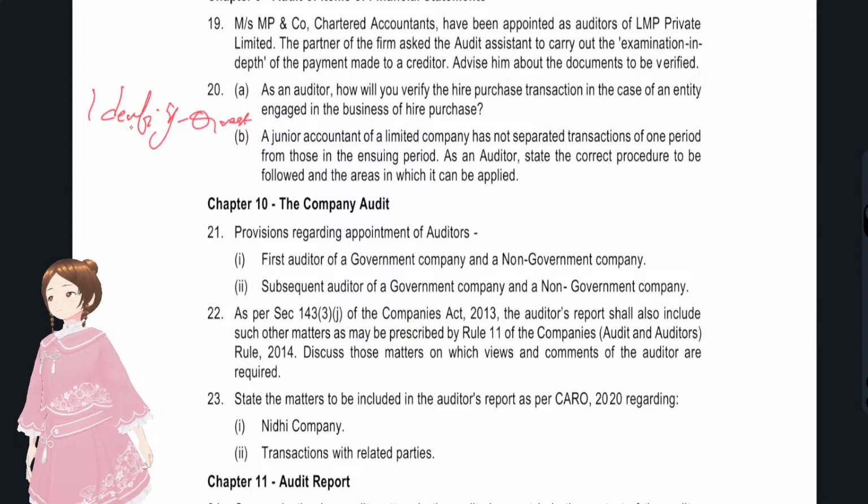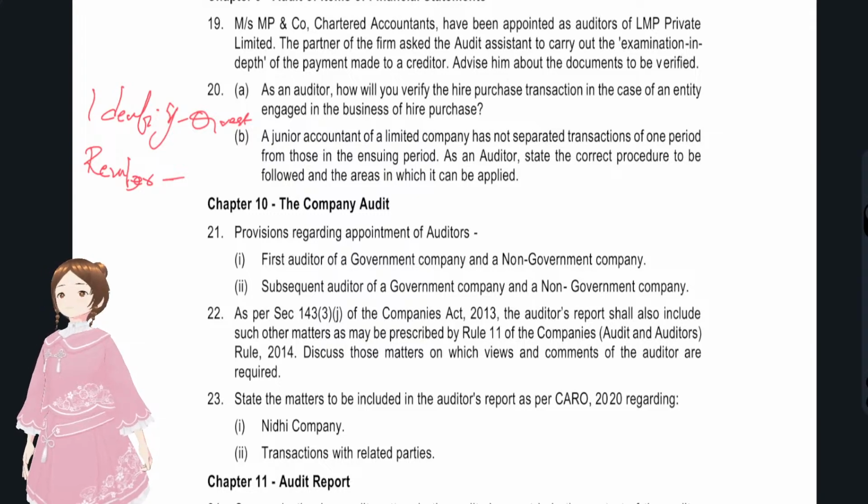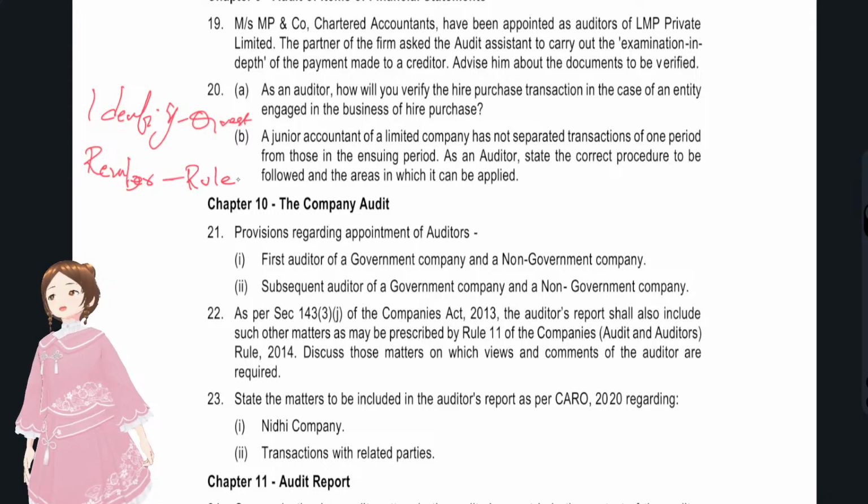Second, you have to remember the rules or provisions. Whether it be FR, accounts, or auditing and law, everything has some rules, whether it be taxation, IDT, DT, anything.